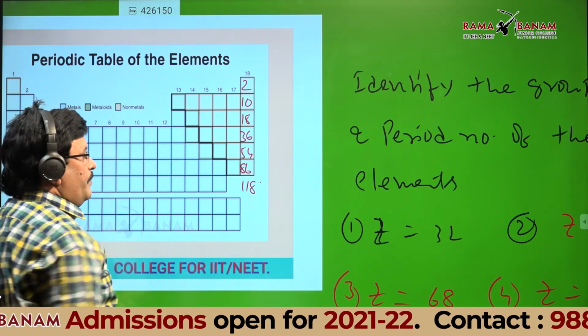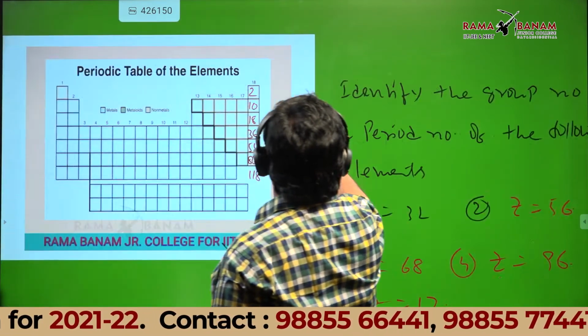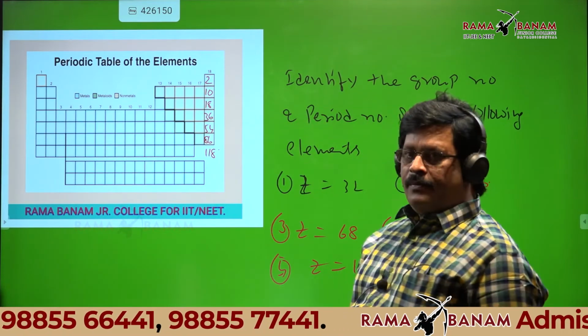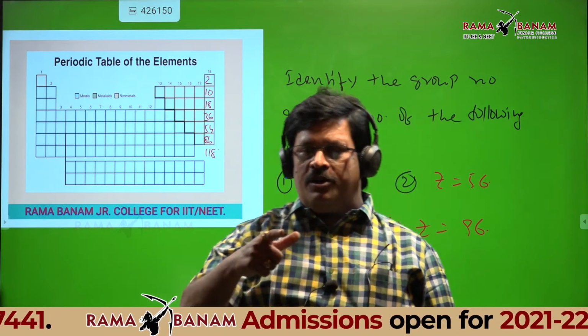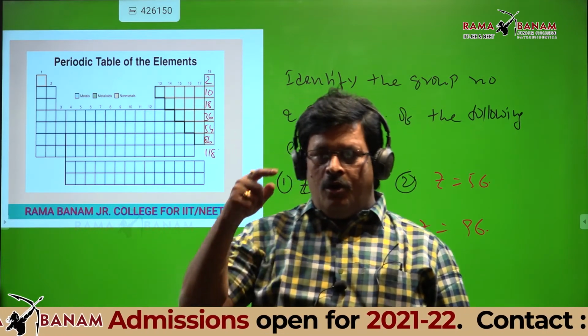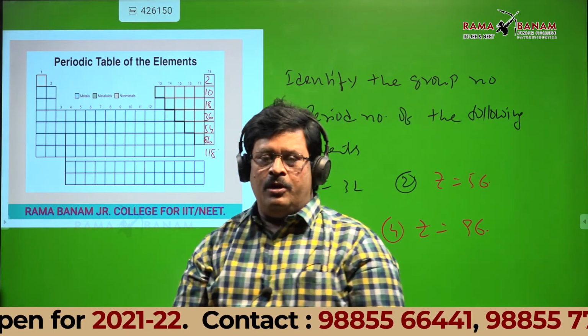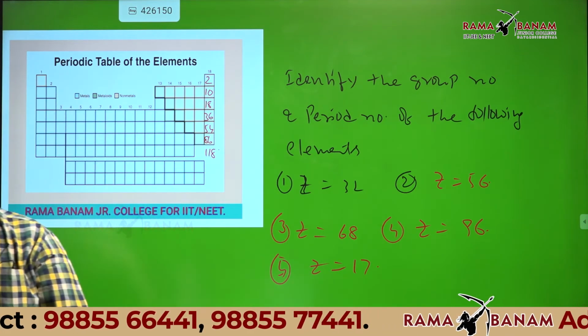Now can you answer by using these numbers? Is it okay? Then do it. I don't want to disturb you. You first write the answers for all the 5 questions. After that I will discuss it. I will write that on the board. You can check whether it is right or wrong. Okay now.